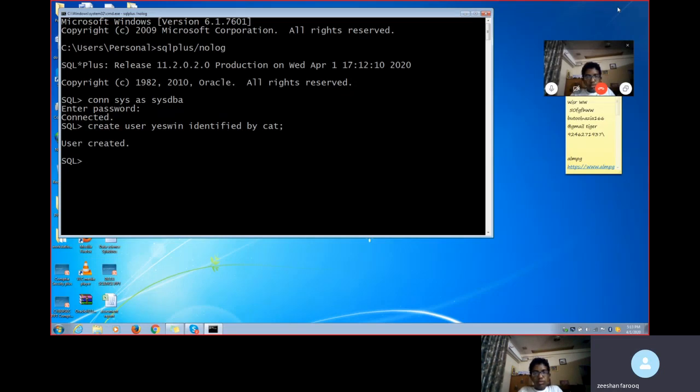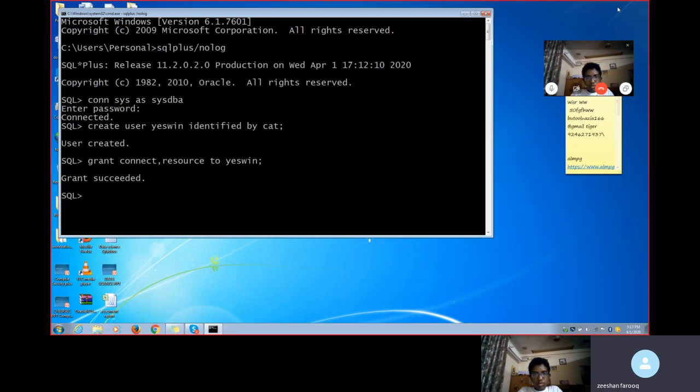Once the user gets created, I have to give the access, right? Before that, I have to grant. Grant connect, resource to, the name called Yashwin. Grant connect, resource to Yashwin. Enter. Grant got successful.